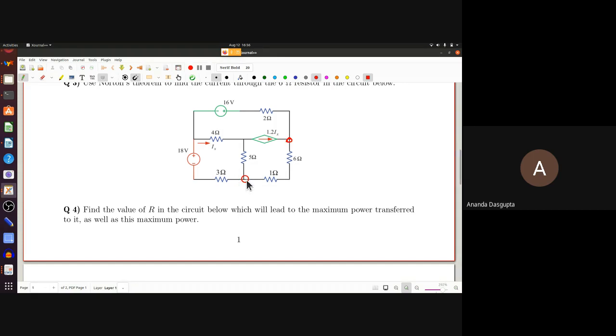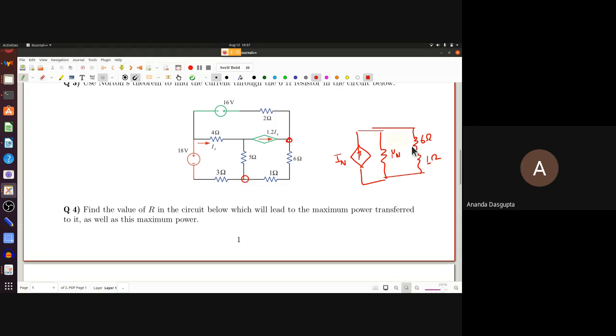Put the 6 ohm, and of course, if you did that and found your IN, then in order to find the current, you would have to replace it again by 6 ohms and 1 ohm in series, if you were to take these 2 points as the endpoints of your 2 ports sticking out.